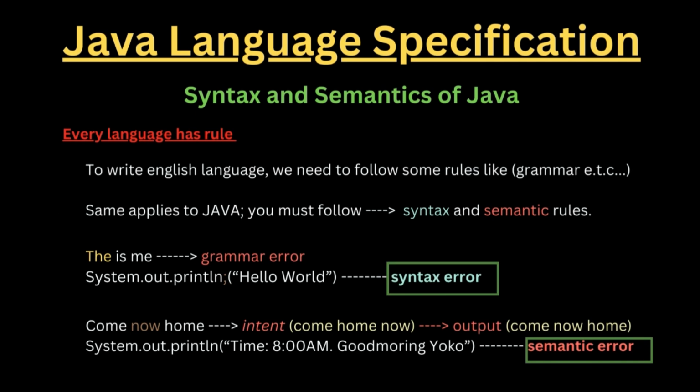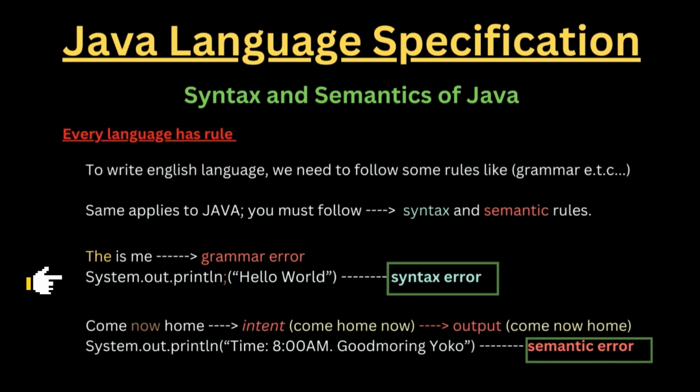Alright, here I'm going to give you an example. When we look at this, we can see an example right here. This is me. "D is me." Does that even sound correct? No, it doesn't. This is a grammar error in English, right? So let's come down here and look at Java code. Looking at this Java code, System.out.println, we have the semicolon right there, and we have the Hello World. This is a syntax error. You know why? You're going to be learning this in a little bit, of course, in the upper classes coming in.